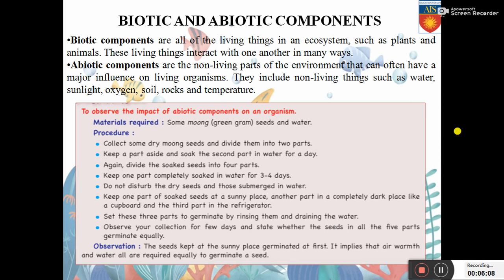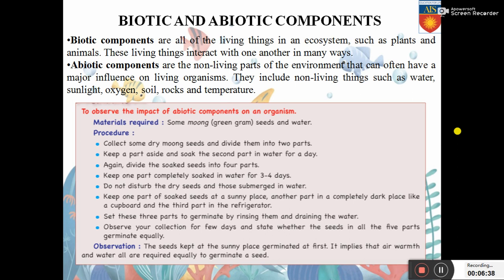Keep one part of soaked seeds in a sunny place, another part in a dark place, and the third part in a refrigerator. So now out of the four parts, one is submerged in water. There are three parts left. One is to be kept in a sunny place, one in a dark place, and the third in a refrigerator. Set these three parts to germinate by rinsing them and draining the water.